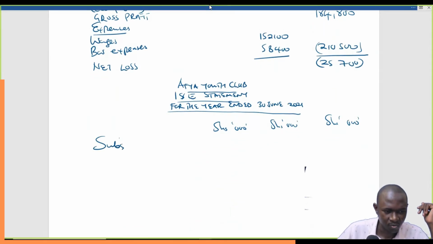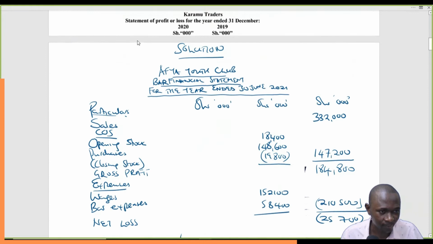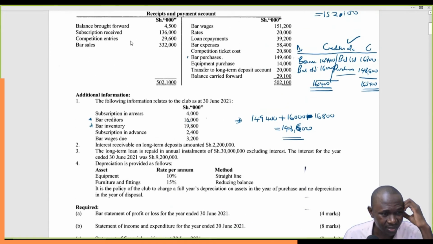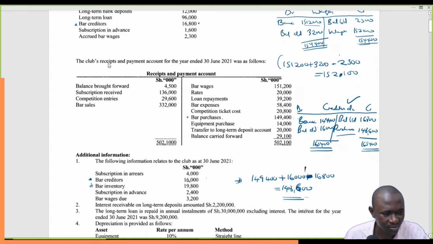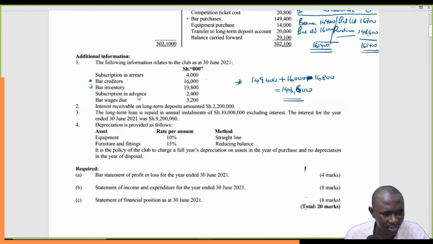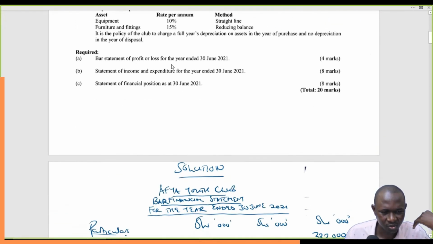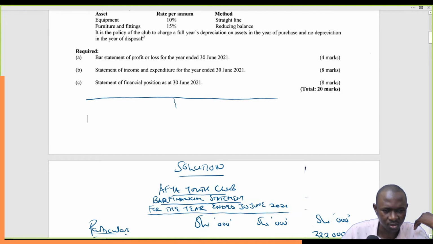Subscription. The only thing about subscription is that there are quite a lot of workings, which we can see just from here. Because we have subscription, you can see we have subscription in advance, subscription in arrears, subscription received, subscription in arrears, and subscription in advance. So the best thing to do for this is just to open up a subscription account. So let's open up our subscription account here, so that we can work this one out.